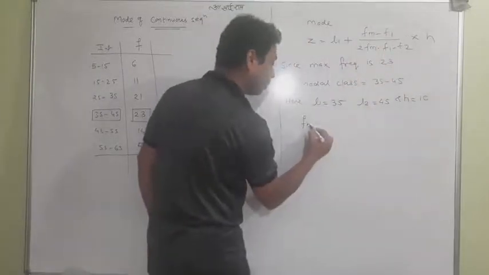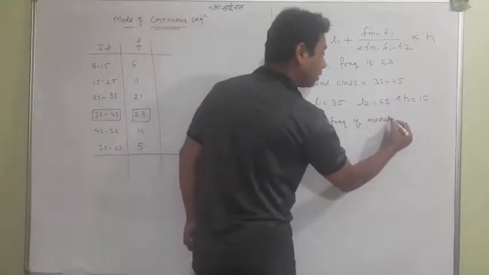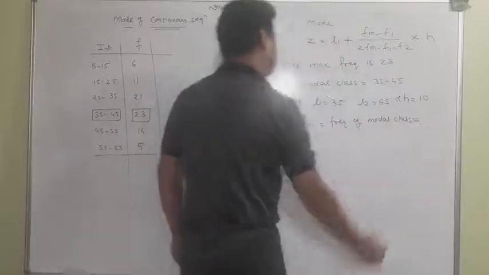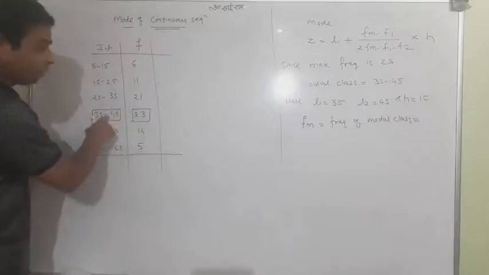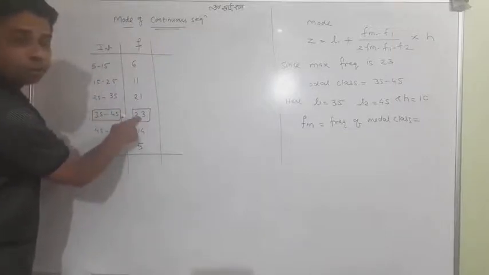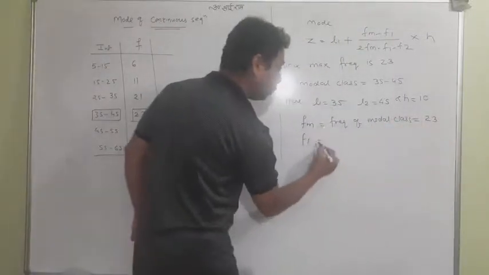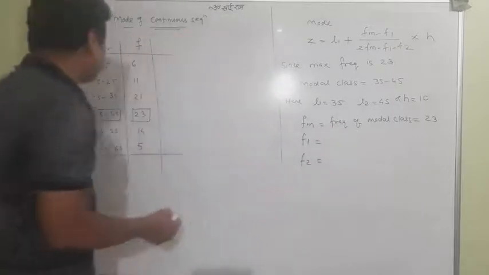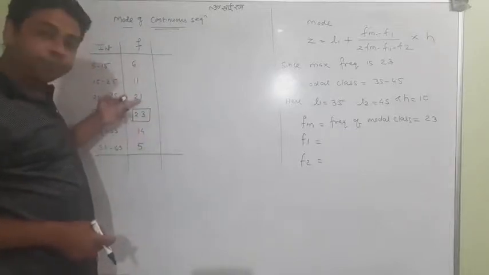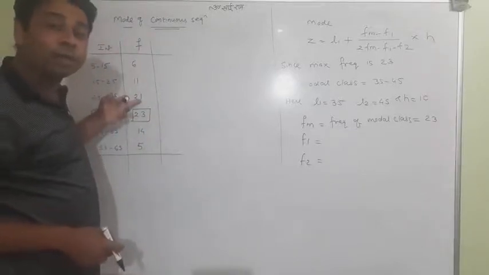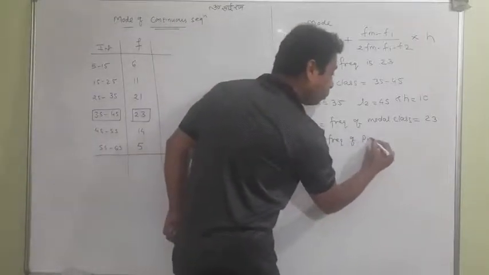Now we have some things like Fm, so let me explain. Fm is called the frequency of the model class. This is your model class and this is the frequency of the model class, which is 23. F1 is what and F2 is what? Whatever the frequency of the model class, the previous one is called F1, the frequency of the pre-model class.